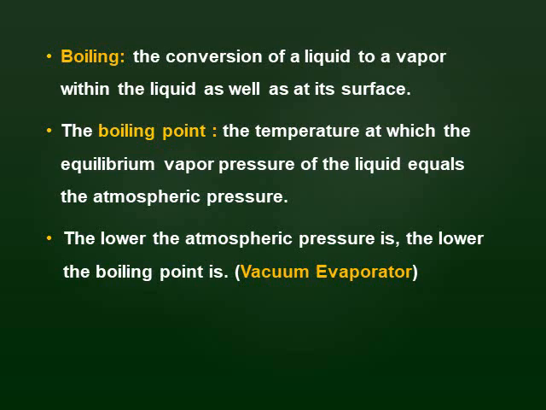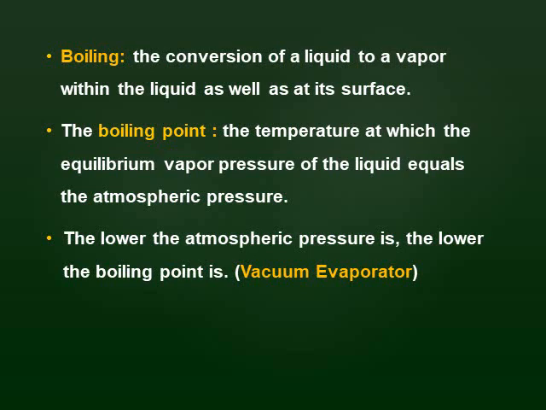The lower the atmospheric pressure is, the lower the boiling point. If you want to change a liquid into a gas at lower temperature, you decrease the pressure. By decreasing the pressure, the liquid will start to boil at a lower temperature, like in a vacuum evaporator. A vacuum evaporator is used to produce sweetened condensed milk without heating the milk.